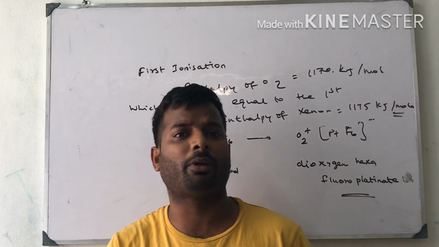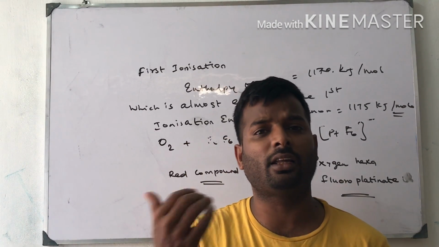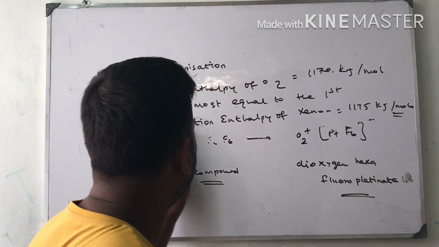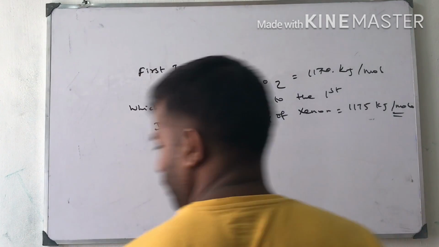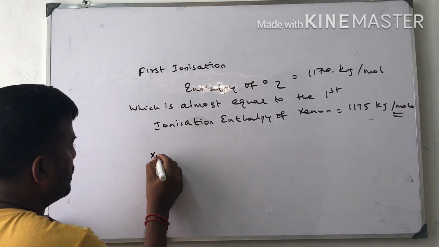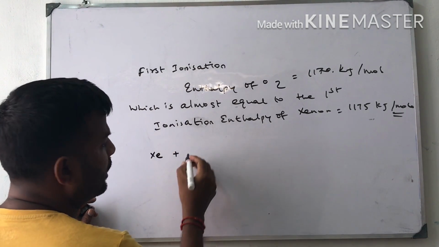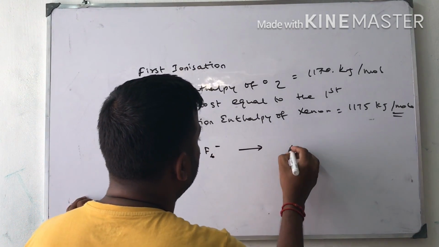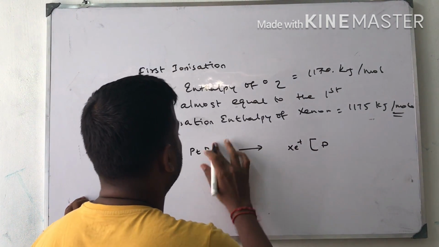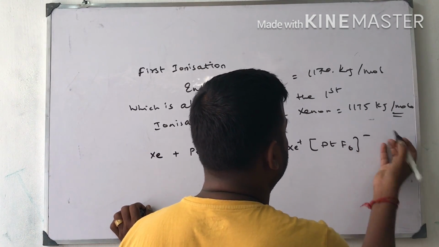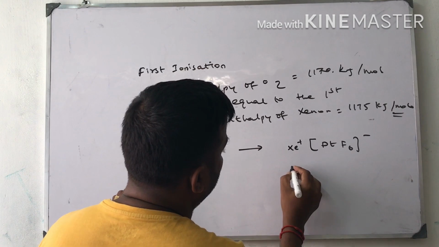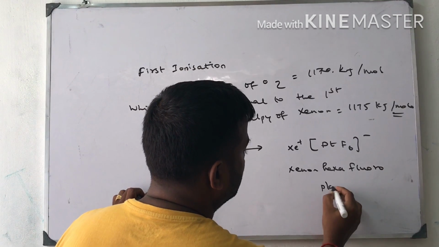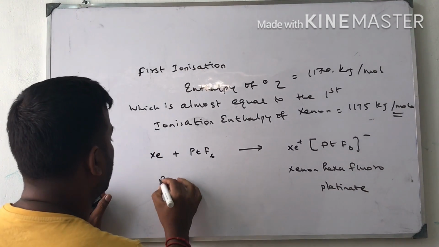So he did experiments by trial and error method, and he found another compound which is also red in color. That is a xenon based compound. Instead of oxygen, he used xenon. Xenon reacts with platinum hexafluoride. It will give Xe+ PtF6-. This compound is also known as xenon hexafluoroplatinate. This compound is also red in color.